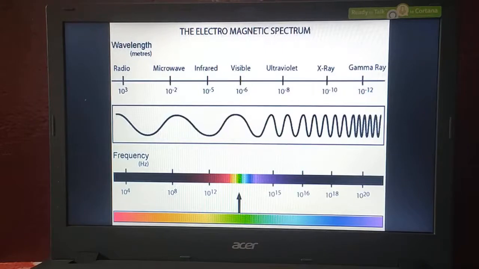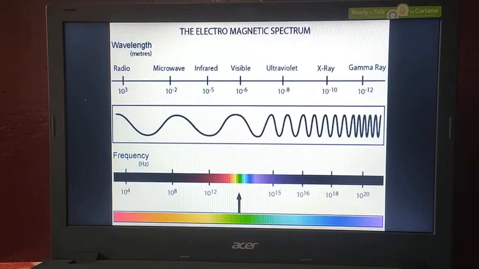What is the minimum wavelength of violet rays? That is approximately 400 into 10 to the power of minus 9. It starts from 400 nanometers, or 0.4 into 10 to the power of minus 6, and it varies to the order of 10 to the power of minus 8. Ultraviolet radiations also have their own range, which we can see in our diagram.